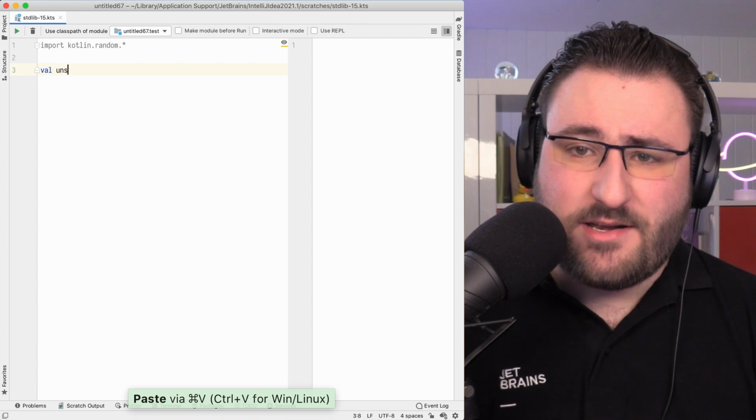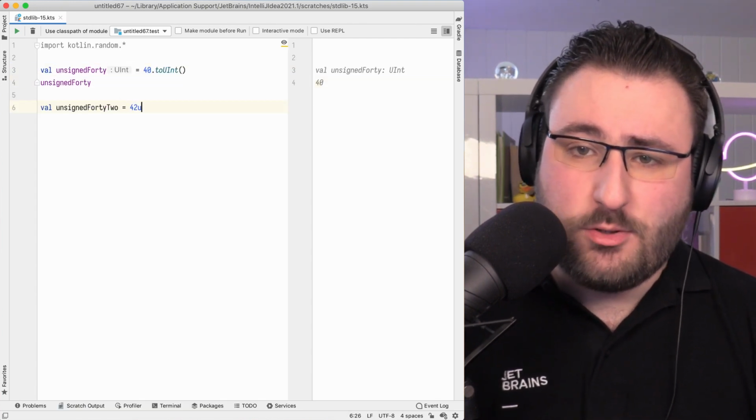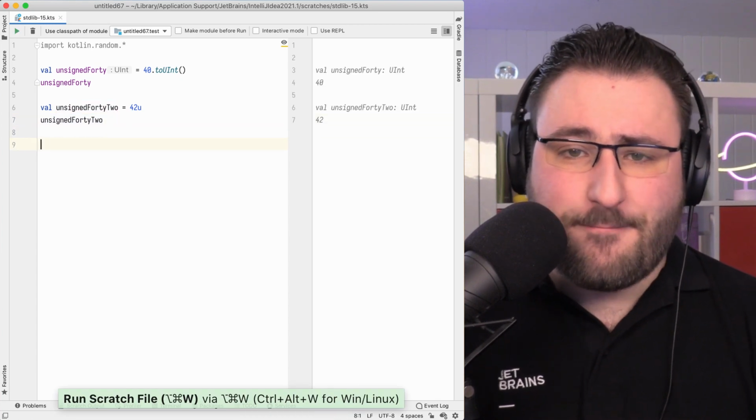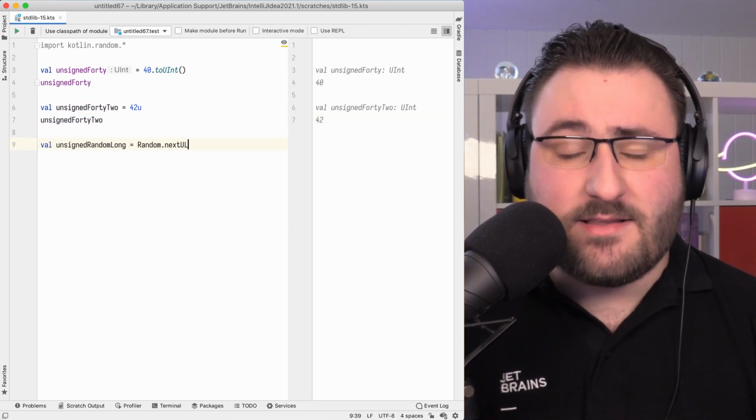First up, new ways to work with numbers come in the form of stable support for unsigned integer types. Concretely, this means that we have 4 new types to work with: UByte, UShort, UInt, and ULong. Don't mistake that last one for oolong, the Chinese tea. Unsigned numbers can be created via the included conversion functions or by suffixing a number with a u for unsigned. Other number-related packages like random also receive extensions to directly create unsigned values.